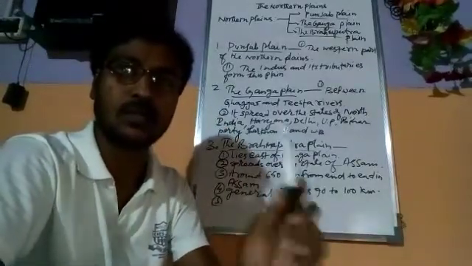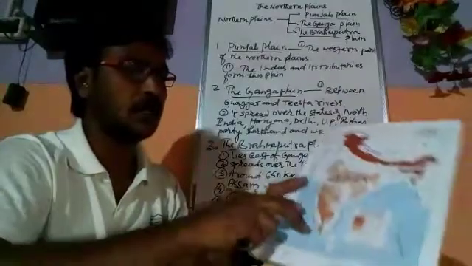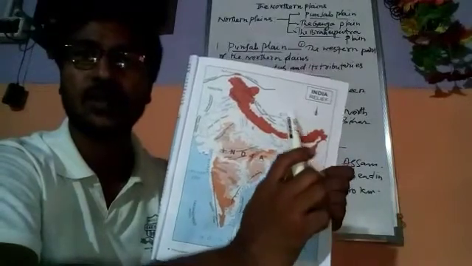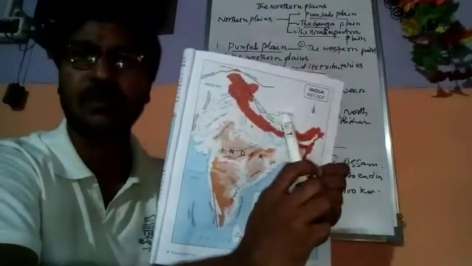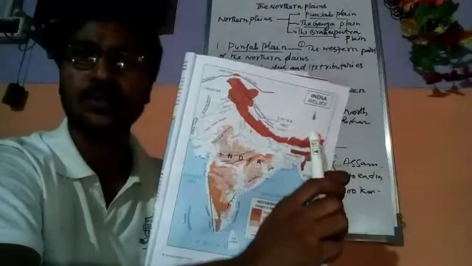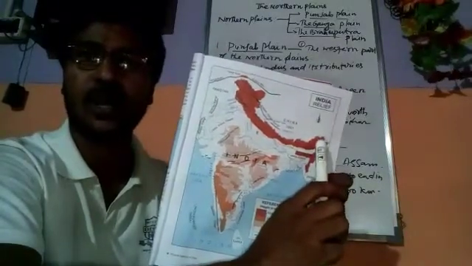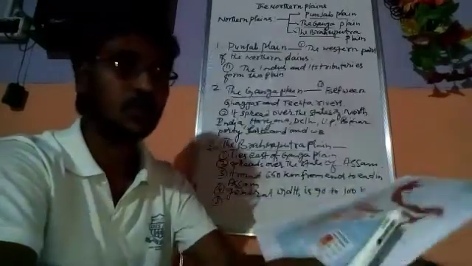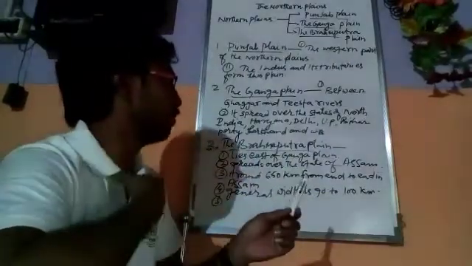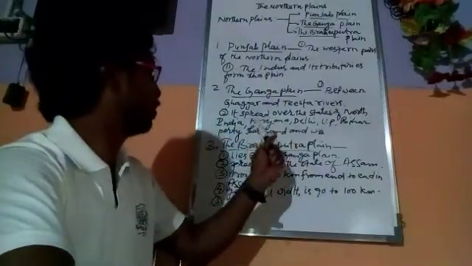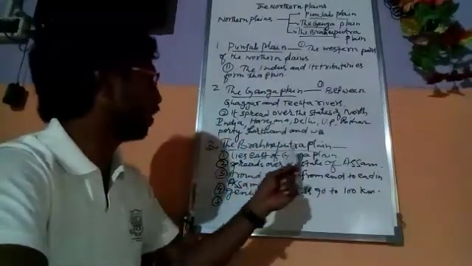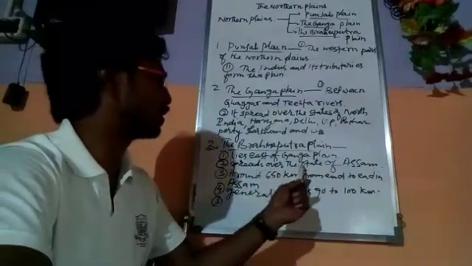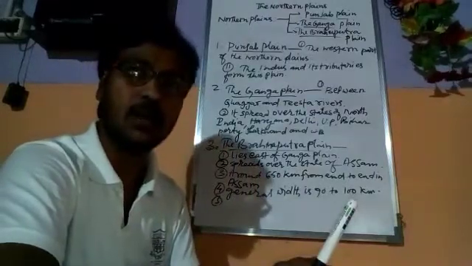The Brahmaputra river originates in Tibet and runs down through the state of Arunachal Pradesh, and from Arunachal Pradesh it enters the state of Assam. So the Brahmaputra river creates the Brahmaputra plain. This lies to the east of the Ganga plain and spreads over the state of Assam.